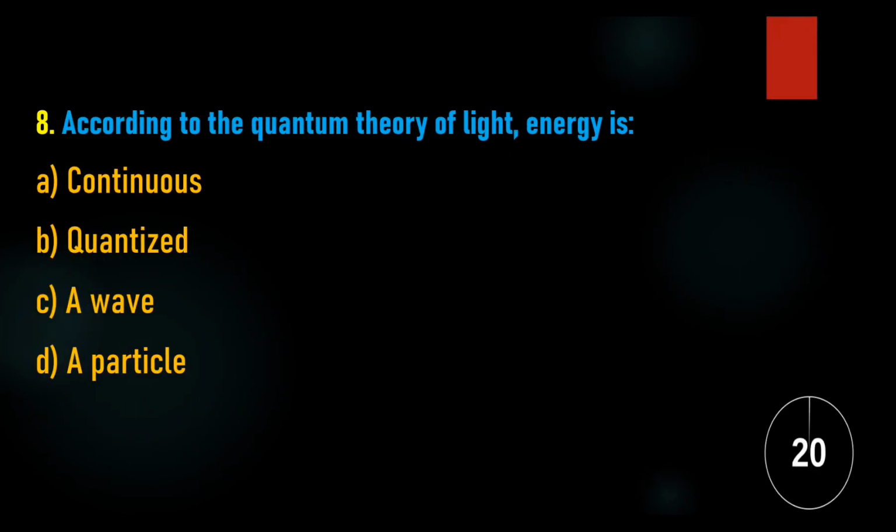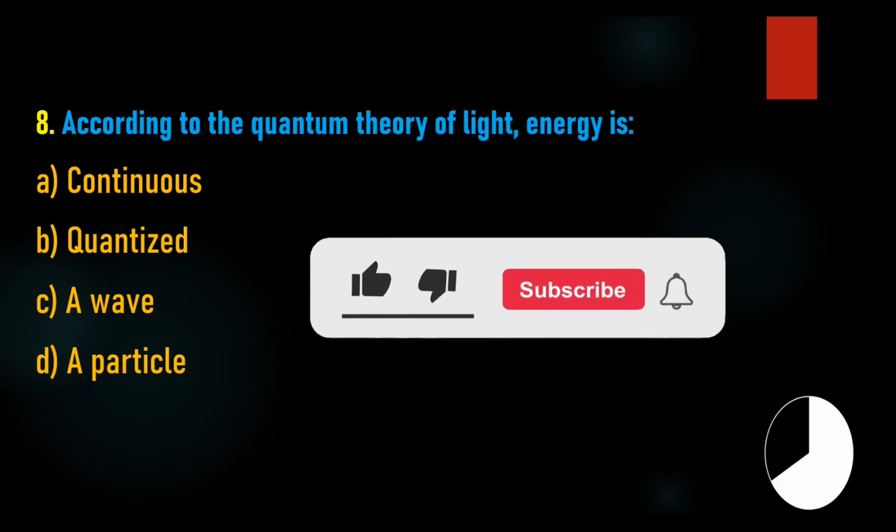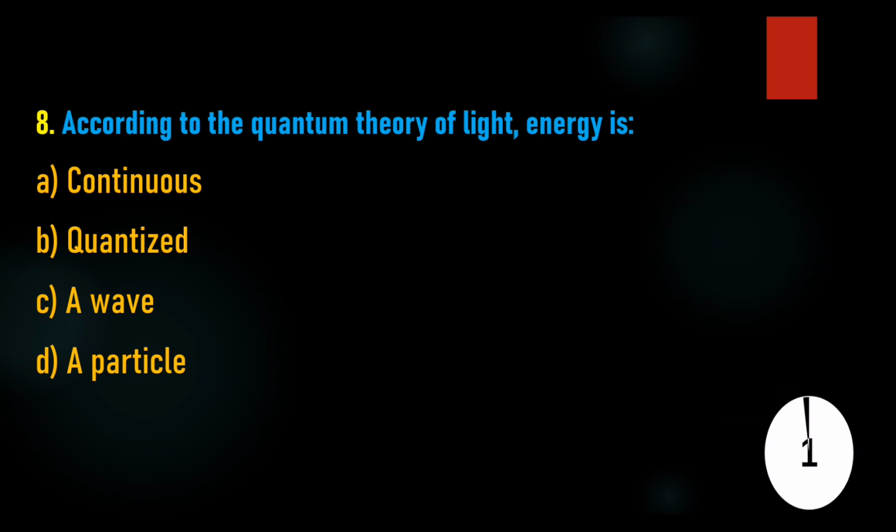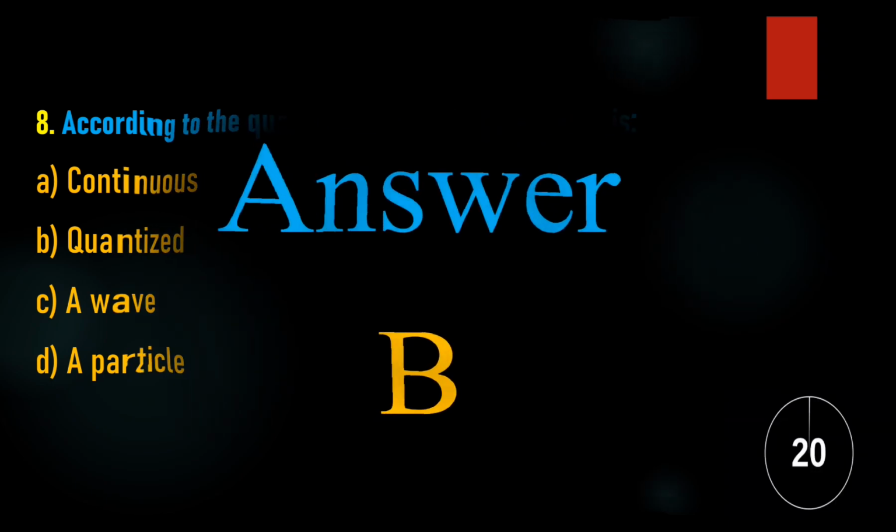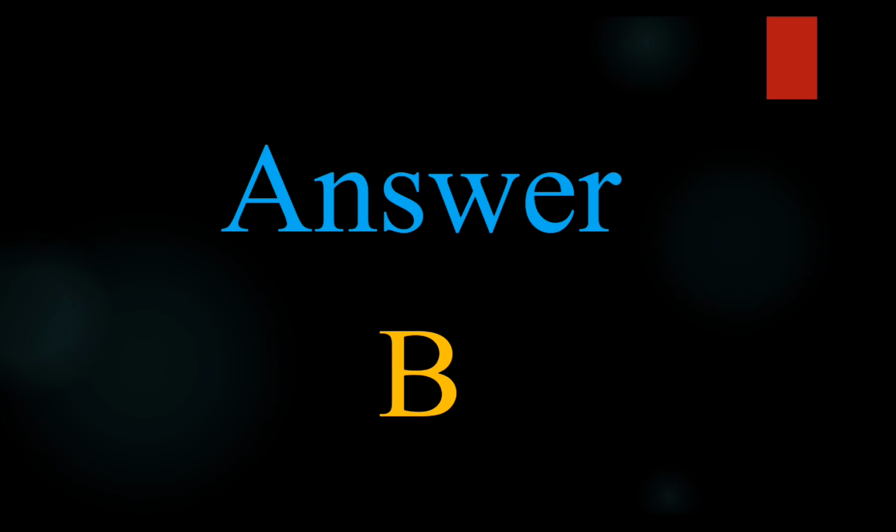8. According to the quantum theory of light, energy is A. Continuous, B. Quantized, C. A wave, D. A particle. Answer: B. Quantized.